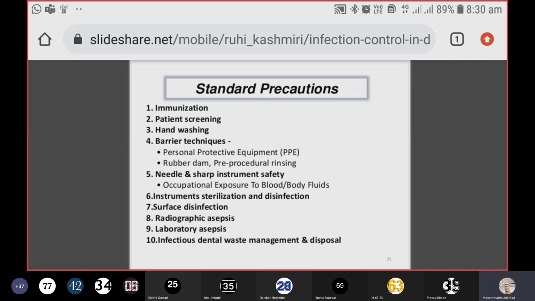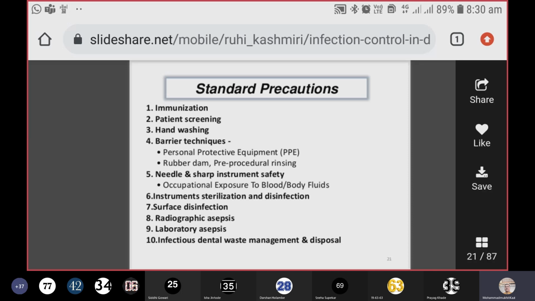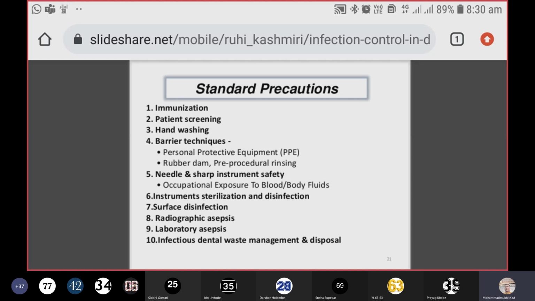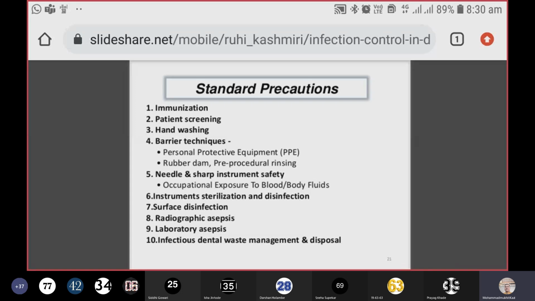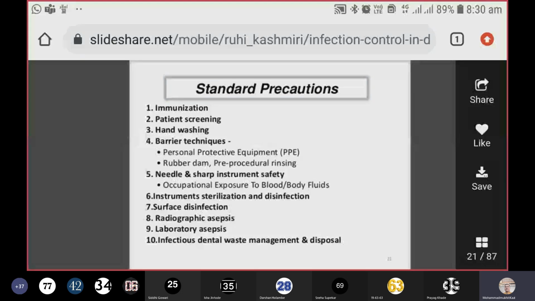You have to take care of your health also, because if you have risk factors, then you have to be very careful about taking these vaccines. So immunization, hepatitis B, you all have been vaccinated for hepatitis B in your first year, so that now you can prevent hepatitis B injuries. So you will not suffer from hepatitis B because you have been vaccinated. You have a seroconversion, meaning you have an antibody titer in your body, which will take care of the invading pathogens such as hepatitis B.